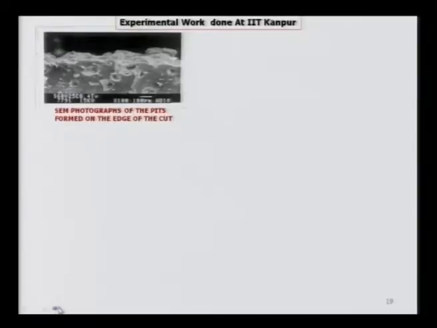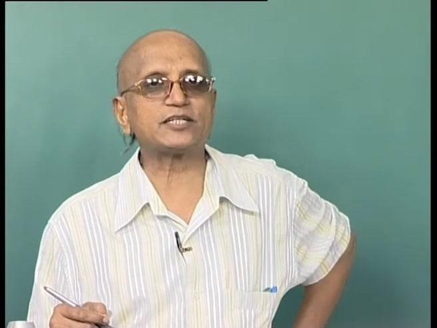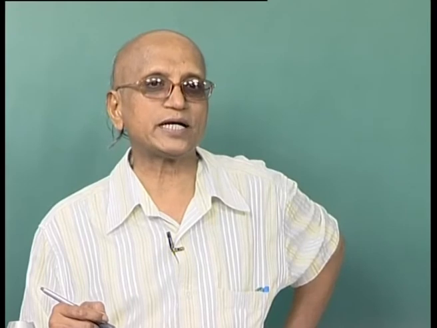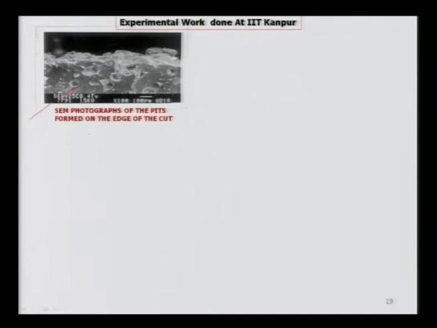SEM photographs of the pits formed on the edge of the tool. Now, you can see, because as I mentioned earlier, sparking is taking place across the hydrogen bubble, and these hydrogen bubbles are evolved at the metallic part of the tool, not the abrasive part of the tool. So, you can clearly see that metal that is being removed is in the form of circular pits, and this is due to the sparking taking place on the tool.